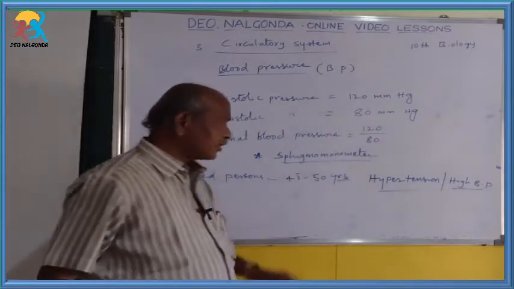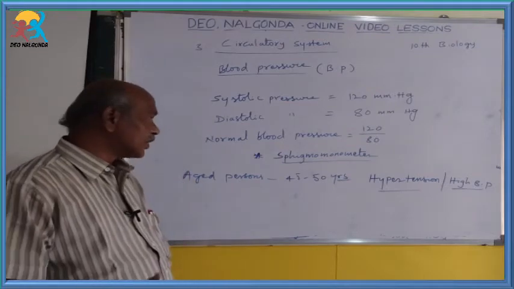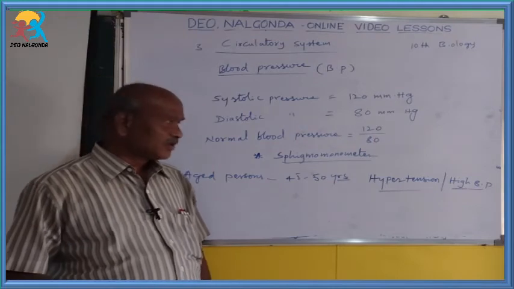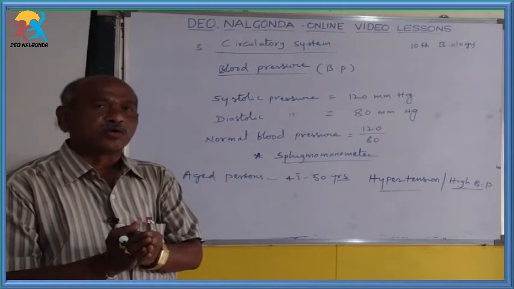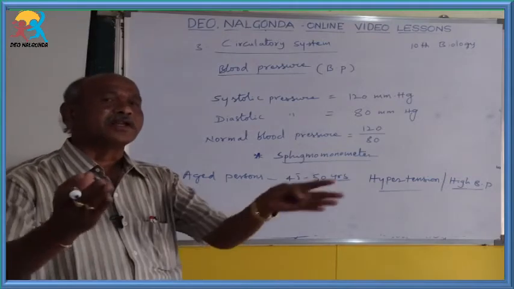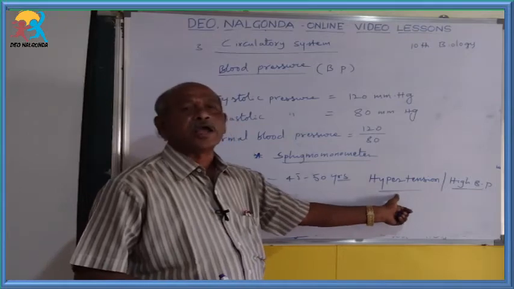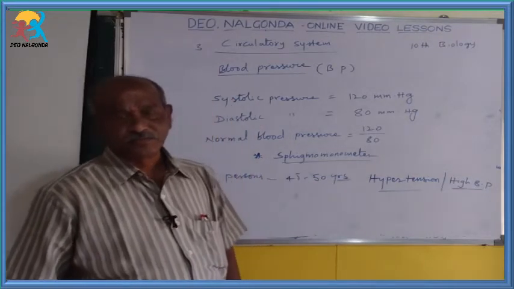So this is the point you have to remember. Whenever persons are aged more than 45 and 50 years, what happens? The blood pressure is not normal 120 by 80. It can be increased. That increased blood pressure is known as the hypertension or high BP.